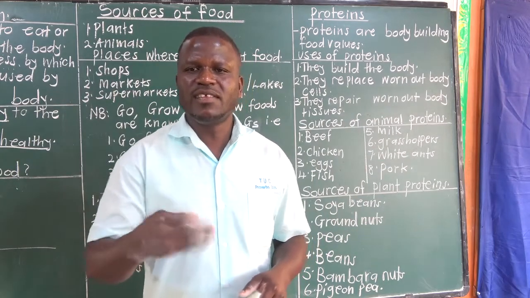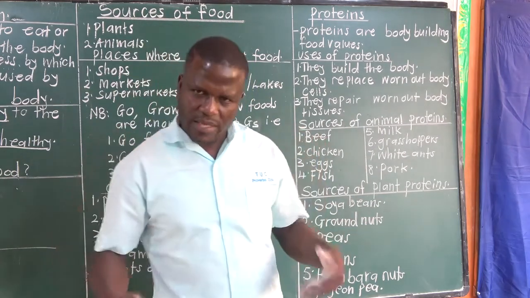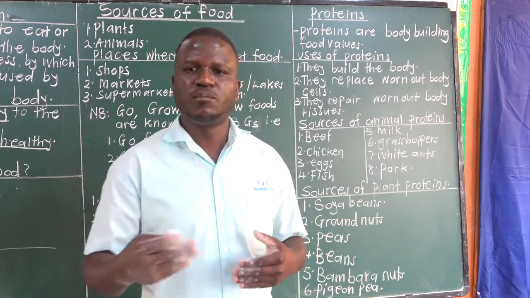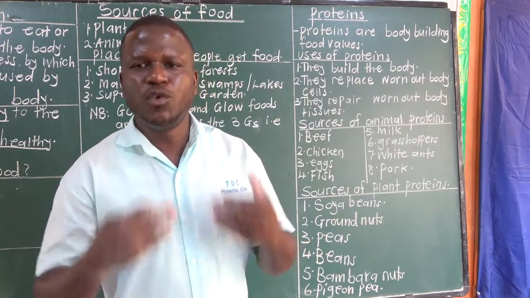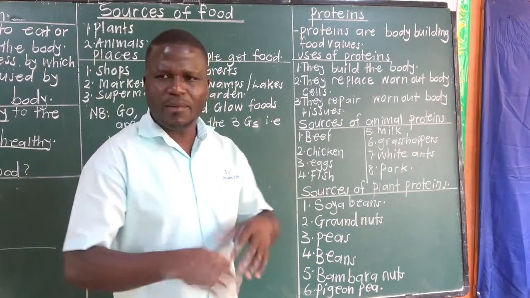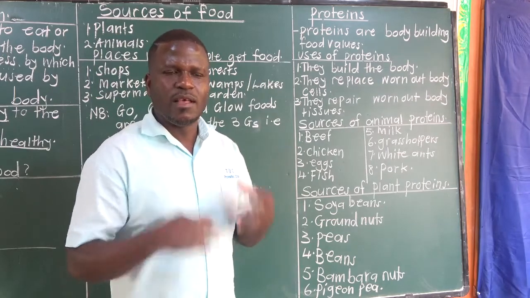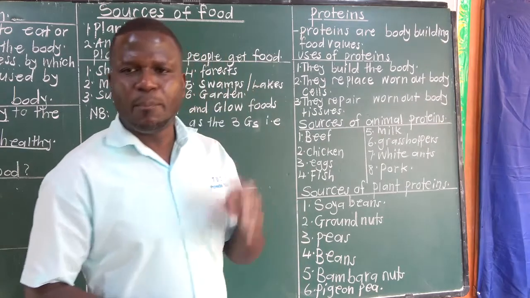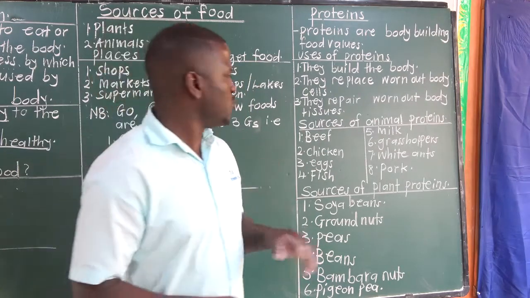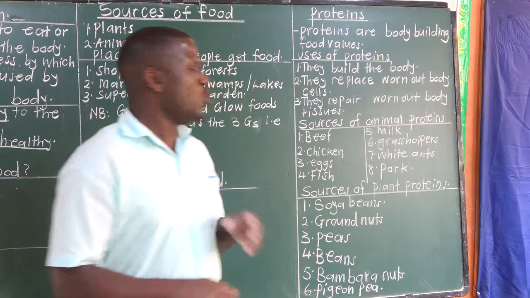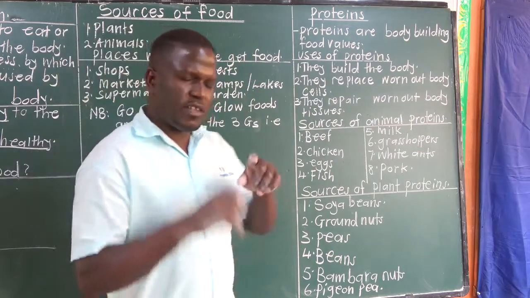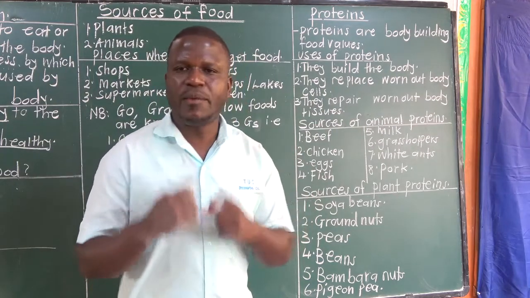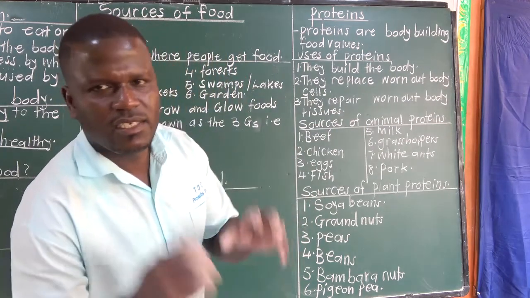Okay? When your body cells wear out, you lose weight. Now, to gain that weight, you have to eat food rich in protein. So, proteins help to build or to replace the worn out body cells. Then lastly, proteins repair worn out body tissues. So there's a difference between replacing worn out body cells and repairing worn out body tissues.